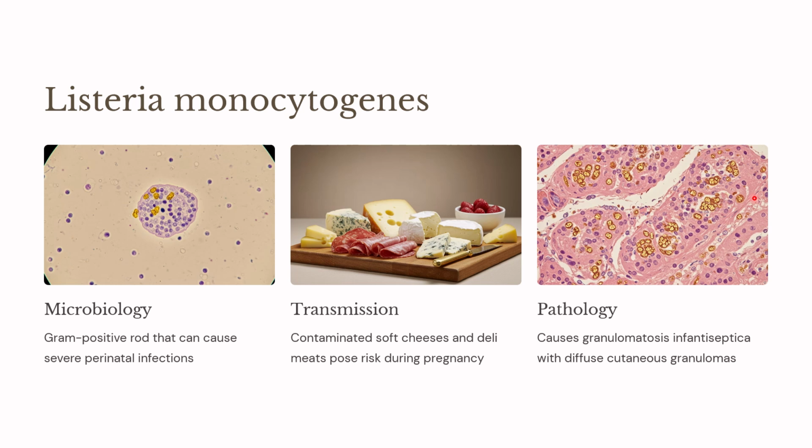So how will the vignette be? The most common risk factor for Listeria monocytogenes is soft cheese and deli meat. The pregnant female is exposed to Listeria monocytogenes, and she will have a baby suffering from granulomatosis infantiseptica with diffuse cutaneous granulomas.